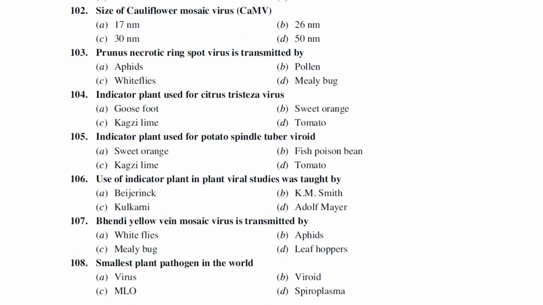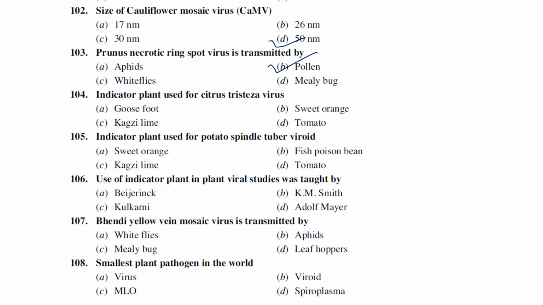The next one is size of cauliflower. I think we have discussed 50, sometimes 50 or maybe 52 also. Okay, Prunus necrotic ring spot virus is transmitted by pollen. Okay, this is a very important one. And indicator plant used for citrus Tristeza virus.